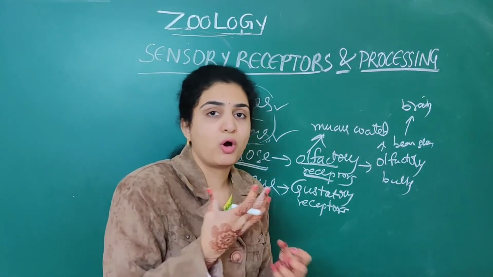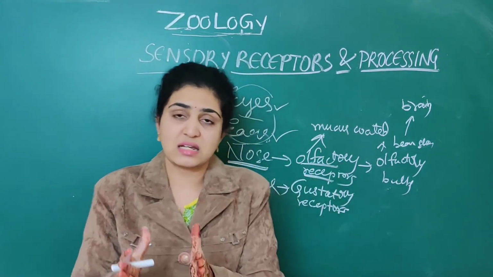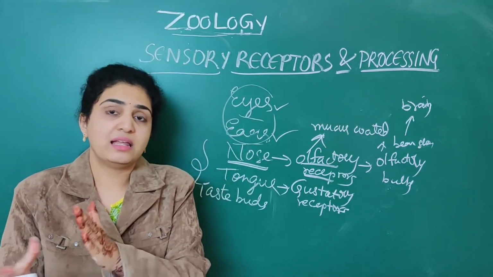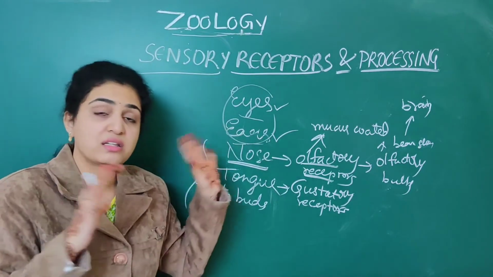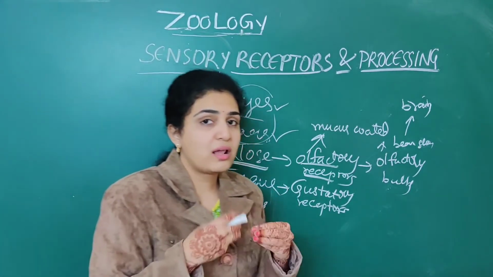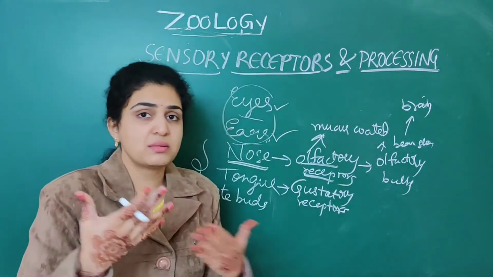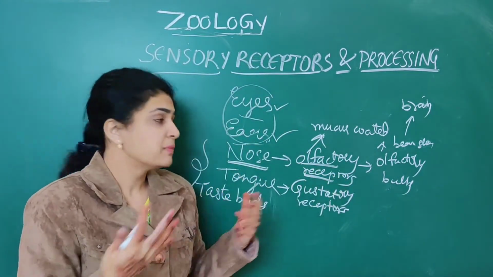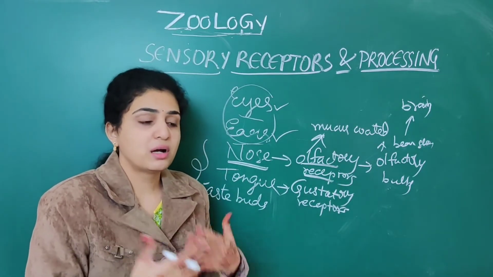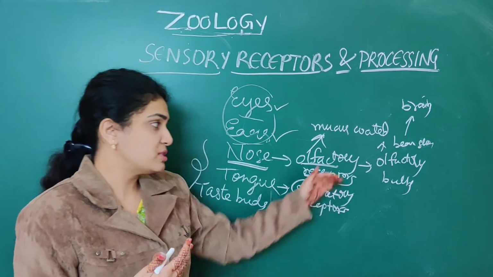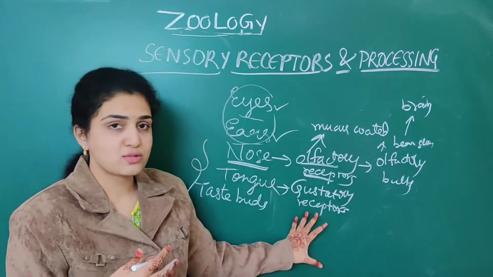Related to the nose, what are the receptors? They will give you options such as olfactory receptors, gustatory receptors and some other options. You should choose olfactory for the nose. These are somewhat complicated terms because you are hearing them for the first time, you all belong to the first year. But with practice 1 or 2 times you can easily get through this. So this is olfactory as well as gustatory.